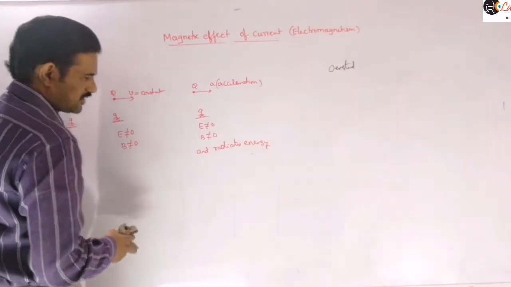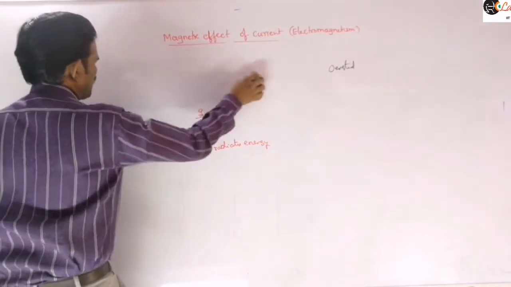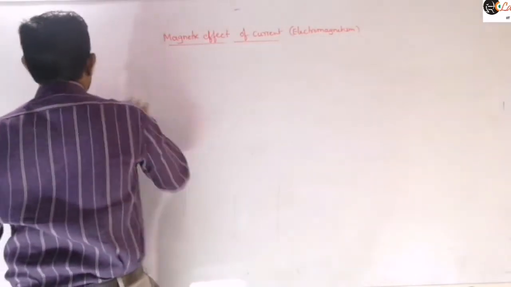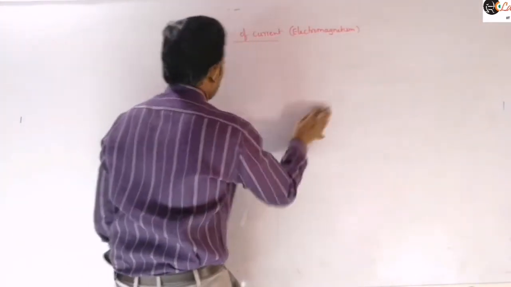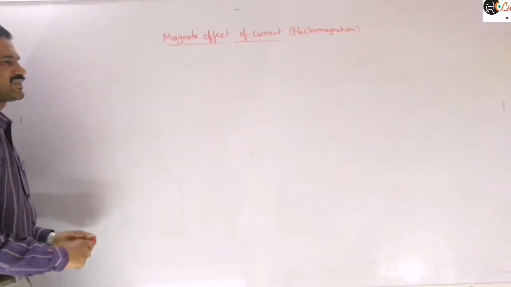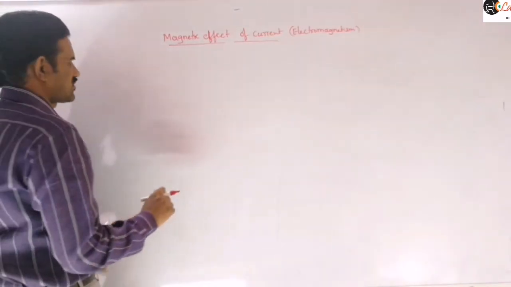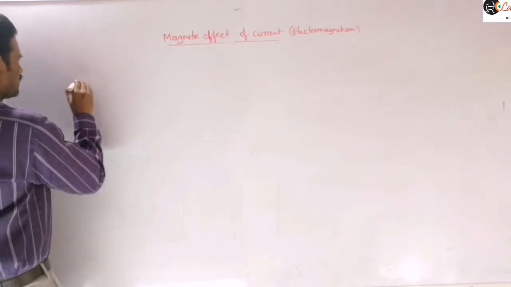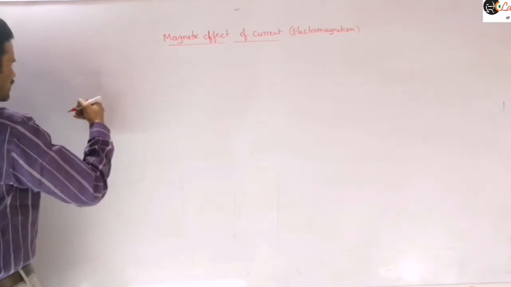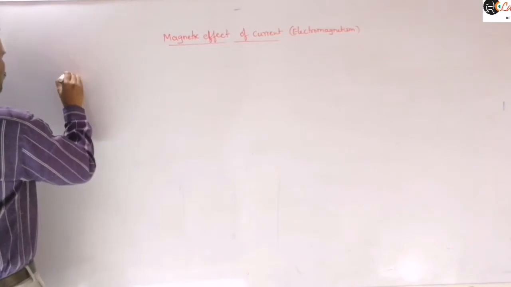Now I am going to write the magnetic field due to this moving charge. How much magnetic field is produced by this moving charge we are going to discuss now. So before going to that, let us find the direction of this magnetic field so that you will get clarity for this charged particle as well as for the current carrying conductor. Let us write the expression first and after that we can discuss the direction, because we can also use the cross product rule.